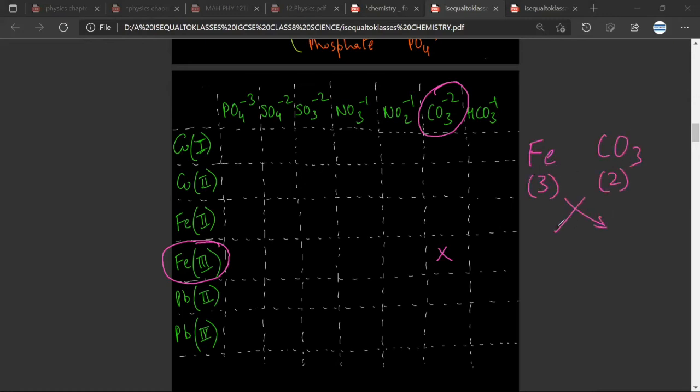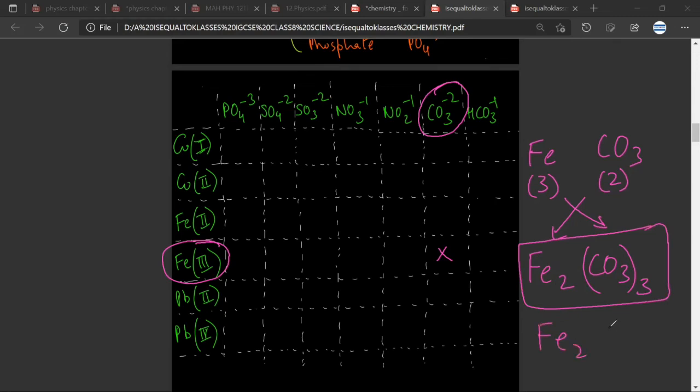I do crisscross. Now when you do crisscross, there is one thing that you just need to understand. That iron will have this 2 here. But when you write carbonate, just put a bracket here because this 3 is shared by this carbonate. Have you understood what I said? Yes, sir. So don't write it like this, did you understand? Otherwise it will become 33. Didn't understand? Understood, sir. And if you use your brain even more, you will make this 9, 3 times 3 is 9. Didn't understand? Understood, sir.